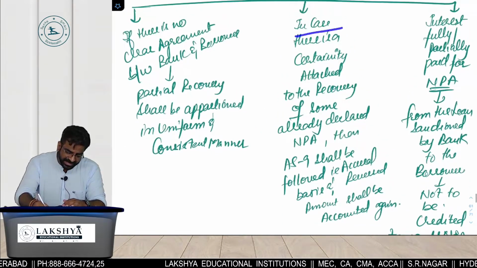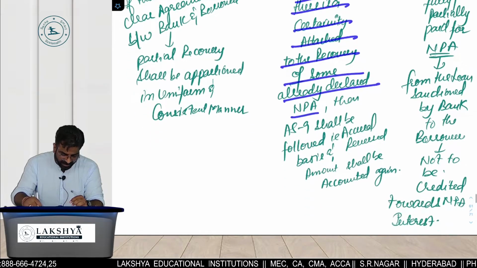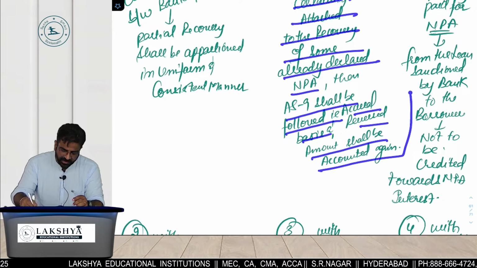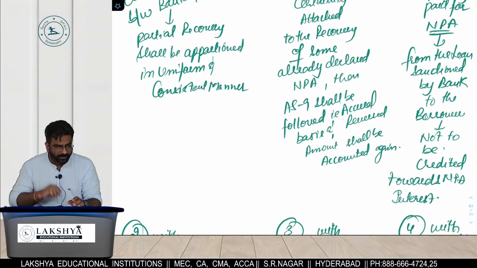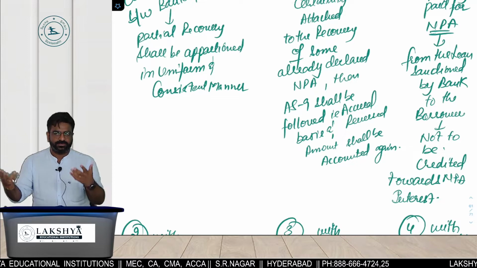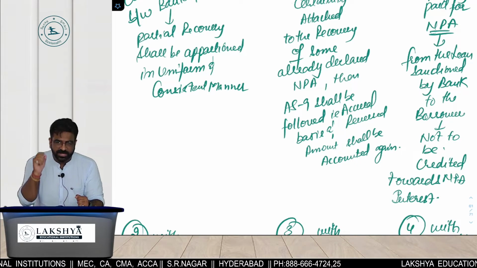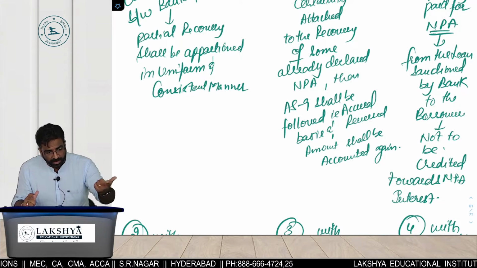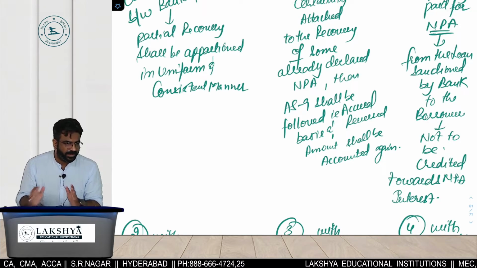In case there is a certainty attached to the recovery of some already declared NPA, then AS 9 shall be followed. Accrual basis and reversal amount shall be accounted again. What do you mean by that? There is one client who already defaulted. He called me, sir, my business is reviving again. What do you mean by reviving again? There is a ray of hope that I will be able to repay your complete loan, but not now, but at a later stage of time. Are you getting the point?